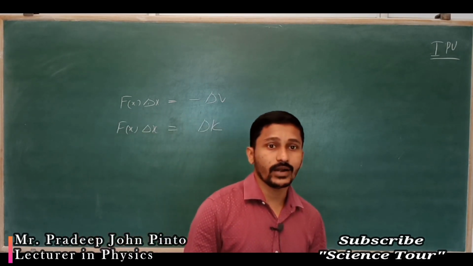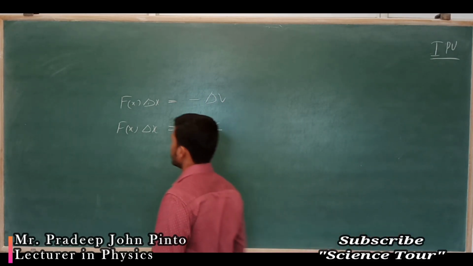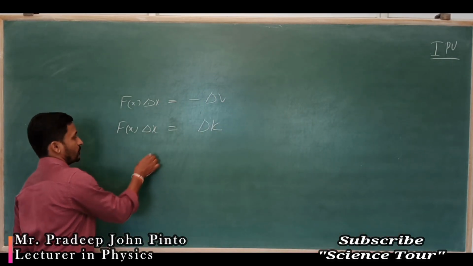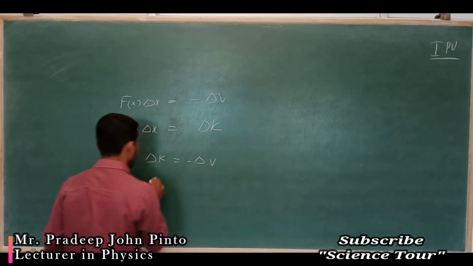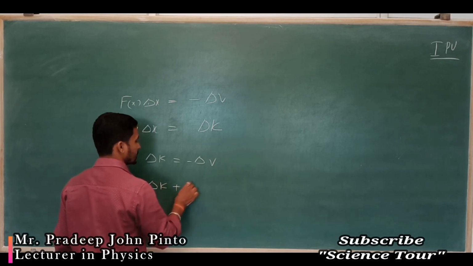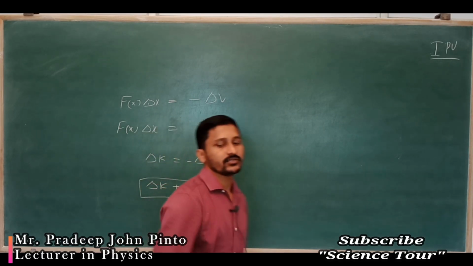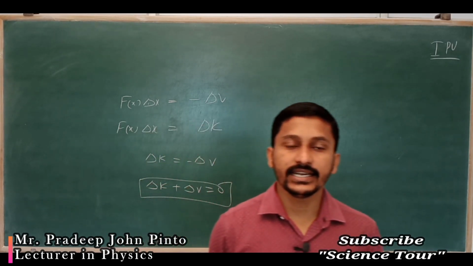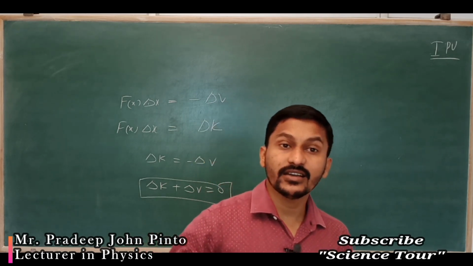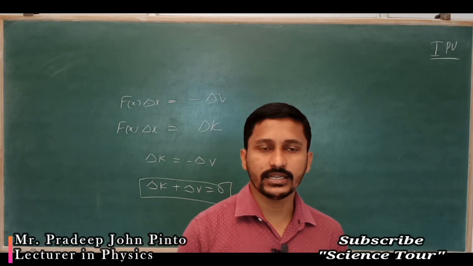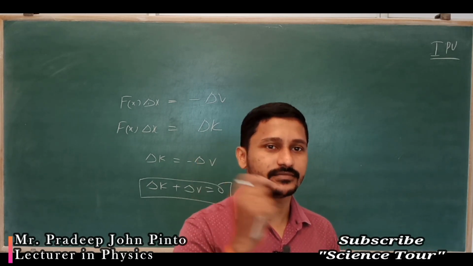Now, what will I get? Left hand side is equal, so right hand side must be equal. I can write delta k is equal to minus delta v. I will bring it here: delta k plus delta v is equal to 0. What is the meaning of this equation? Delta k means Kf minus Ki, final minus initial. That means there is a change in kinetic energy.